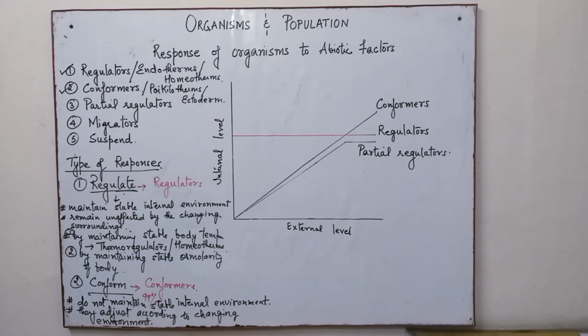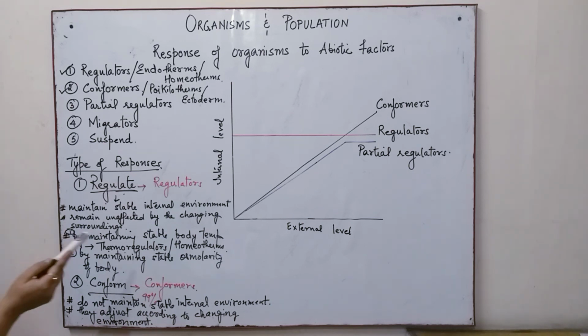Similarly, fishes maintain the body with the help of maintaining the osmotic concentration. So there are many animals and plants which follow the conformer pattern or type of response.